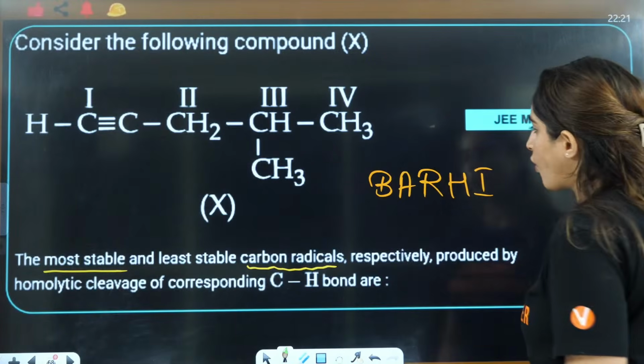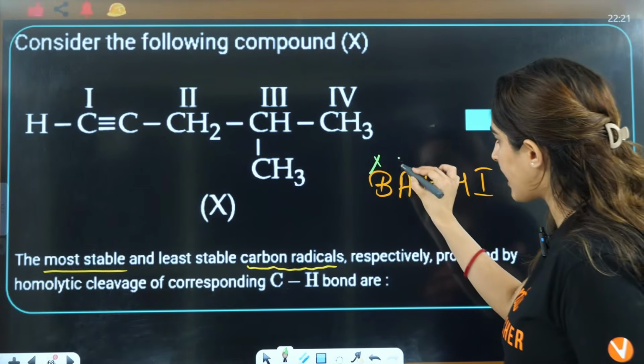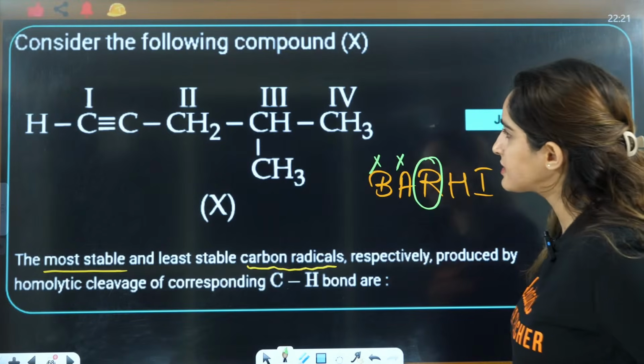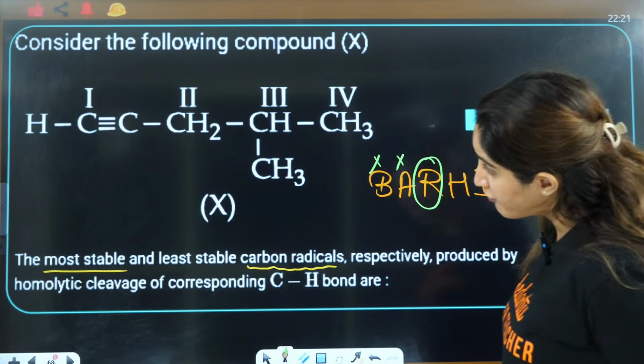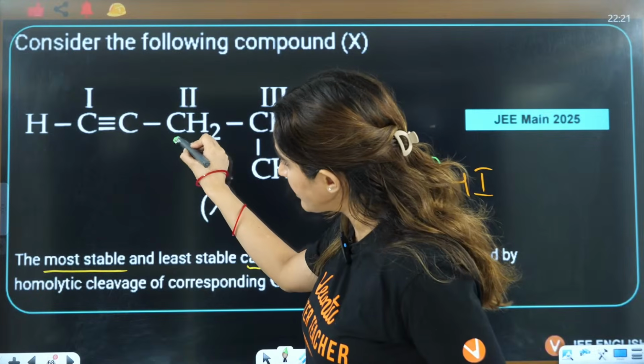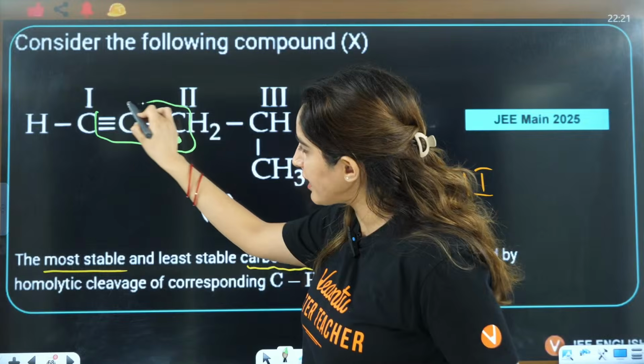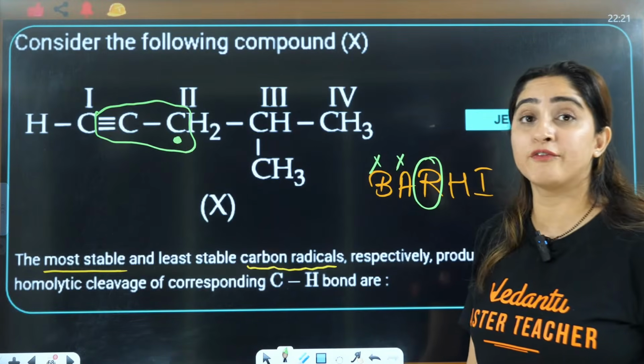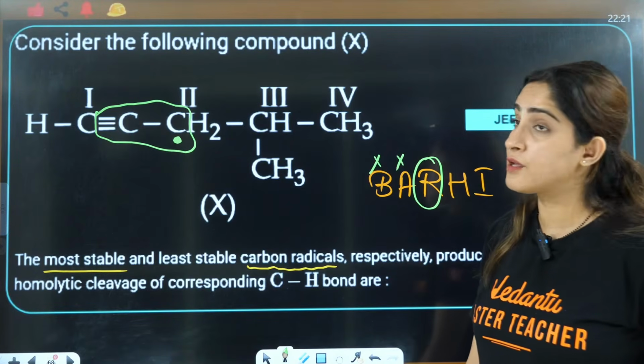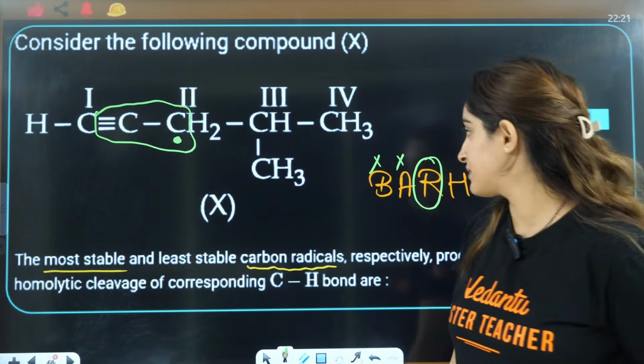We have ignored it. Back bonding is not there, aromaticity is not there, but resonance is there. If this is the free radical, the multiple bond and free radical will give you resonance here.